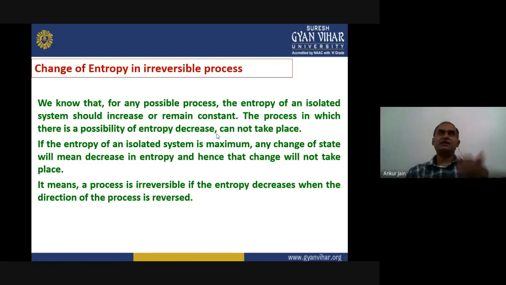Or we can think in another way: if the entropy of an isolated system is at its maximum level, any change in that system will cause a decrease in entropy, and that means that change will not take place, right? It means a process can be called an irreversible process if the entropy decreases when the direction of the process is reversed. This is the change of entropy in an irreversible process.